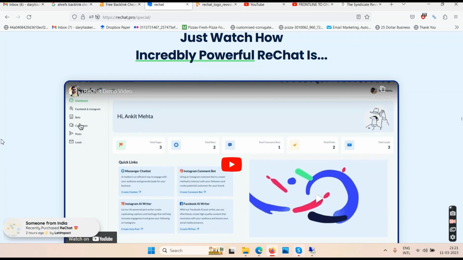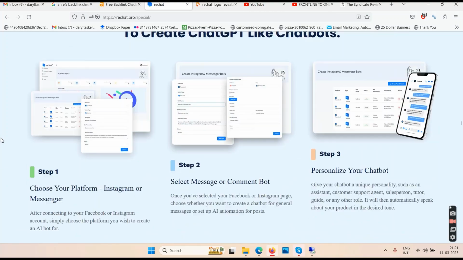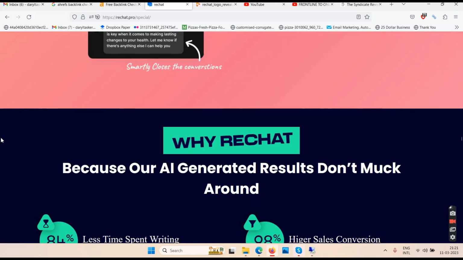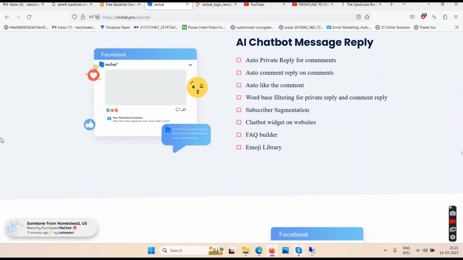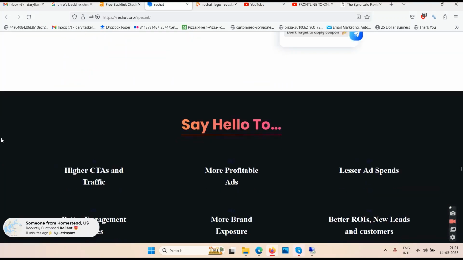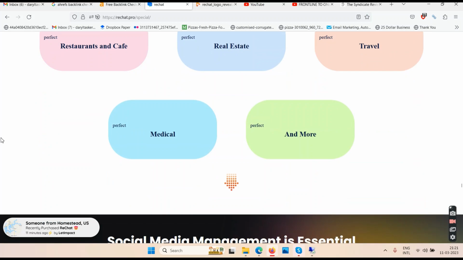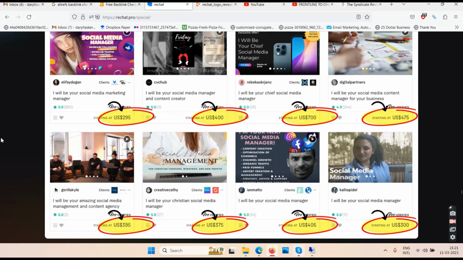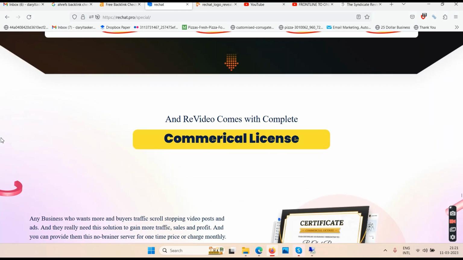And let's get back here. Okay, so who is this for? Again, this is for people who are either freelancers who manage social media accounts for other customers, for other businesses, or you are a business yourself, or you are some kind of digital marketing agency who has got some clients, and they're showing here this is how much people charge for becoming their social media manager, okay?